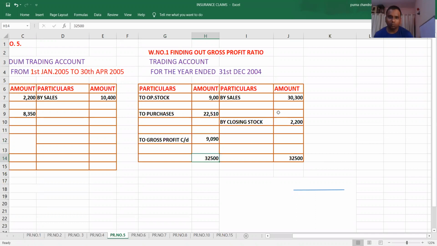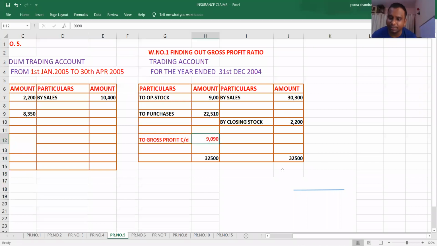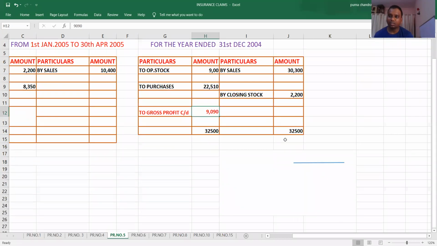So total becomes 32,500. So in this working note, we have calculated gross profit. How much? 9,090. Now by using this information, we will calculate the gross profit ratio. Write down the formula for gross profit ratio. Gross profit ratio is equal to gross profit divided by net sales. I repeat, gross profit ratio is equal to gross profit divided by net sales.